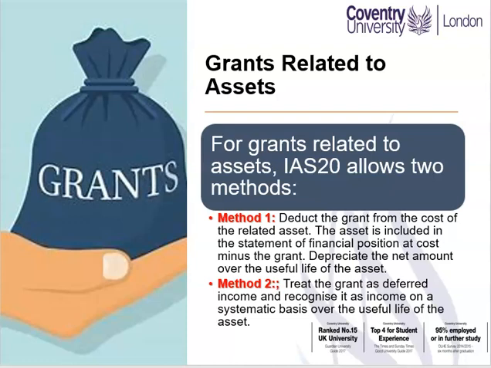Method 2. Treat the grant as deferred income and recognize it as income on a systematic basis over the useful life of the asset. Basically, the method that you use to depreciate that asset, you use the same method to release the grant.